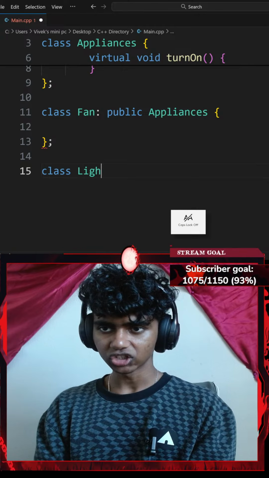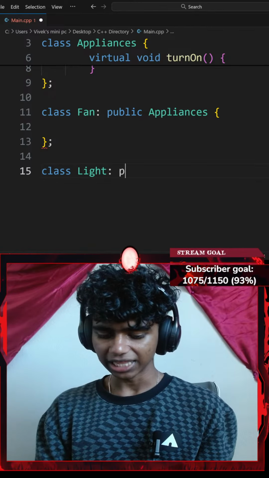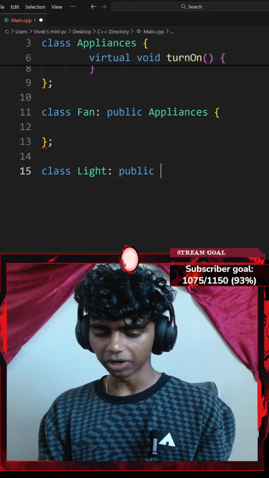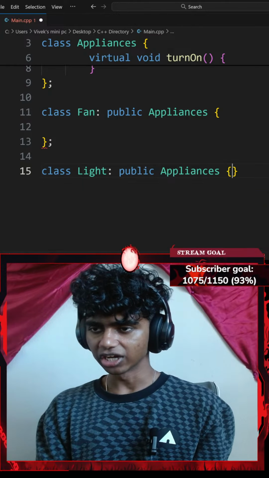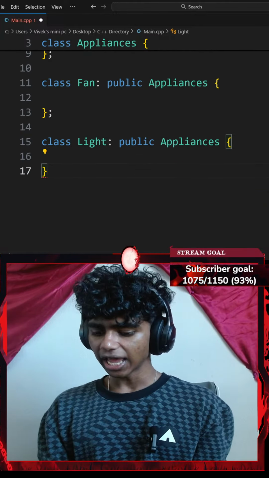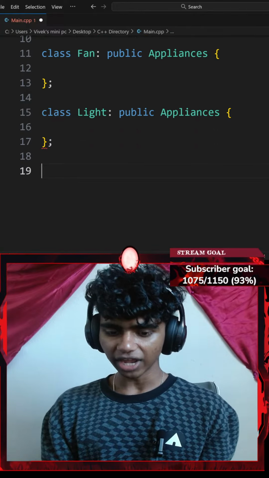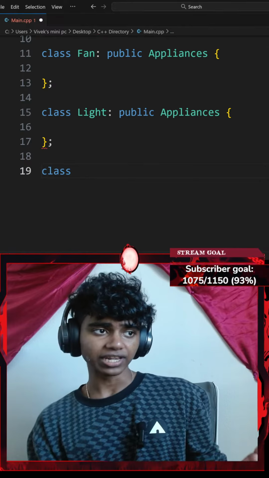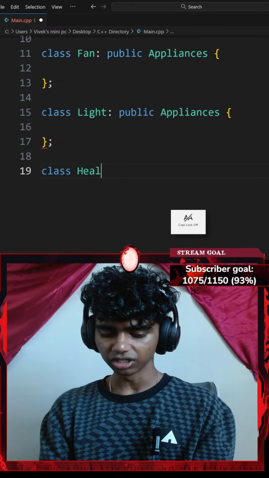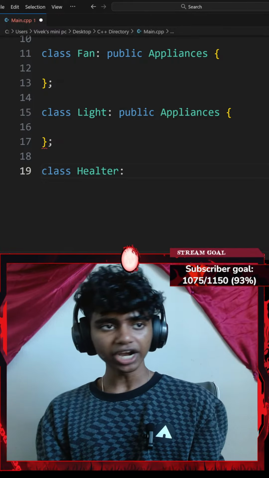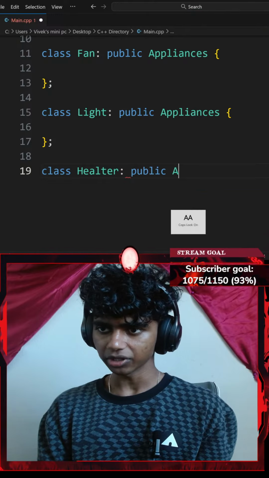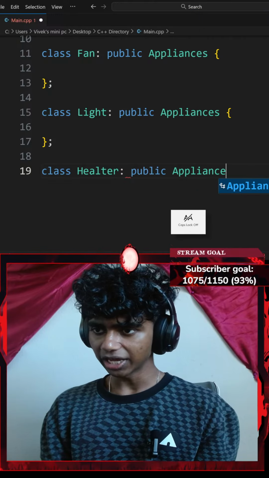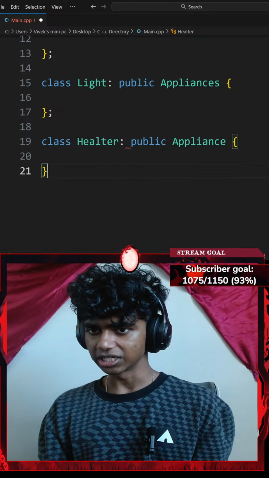I'll create a Light class as well, which inherits all the public content from Appliances, with curly braces and a semicolon. Then I'm going to create another derived class called Heater that inherits all the public content from my Appliances class as well, so public Appliances and then a pair of curly braces.